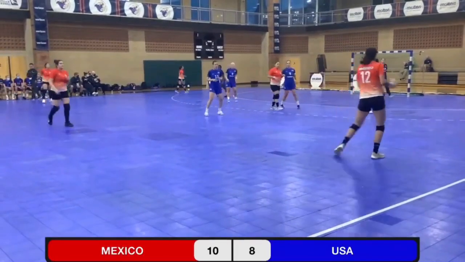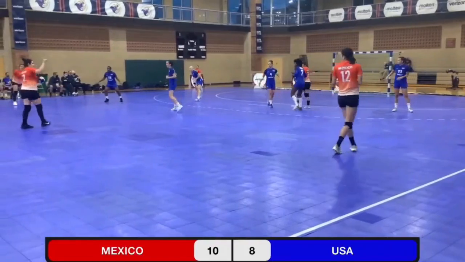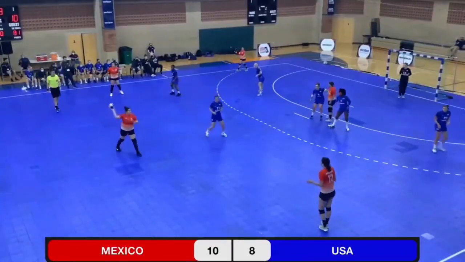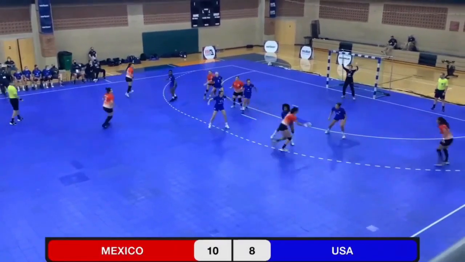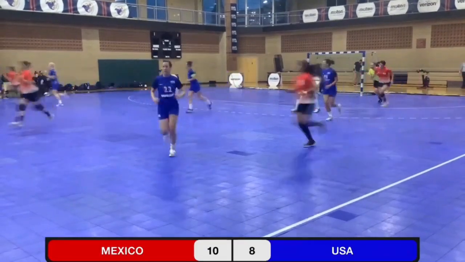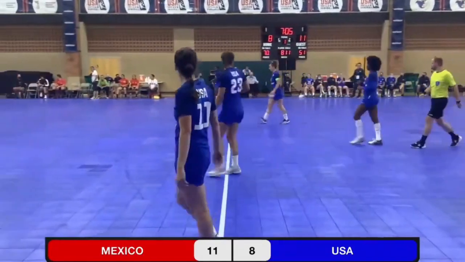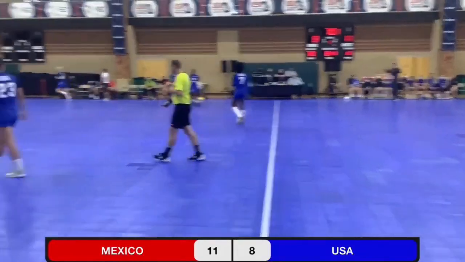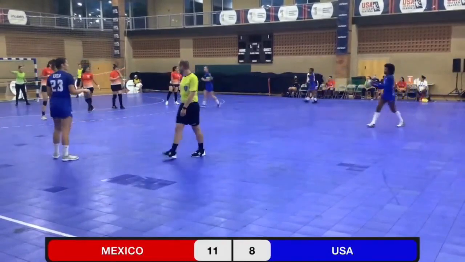Julie Taylor's now playing the point on the 5-1 defense. And Tasia Stewart is also out pretty high. Itzel Vargas with a nice move there. Puts the lead for Mexico back up to 3 goals.